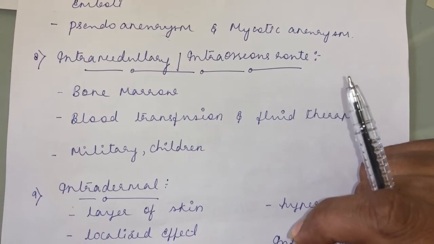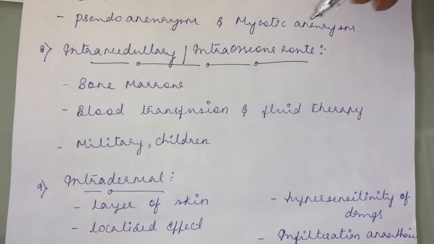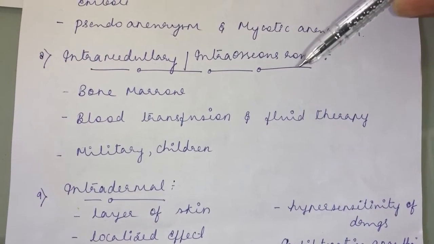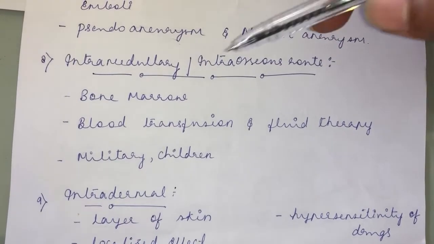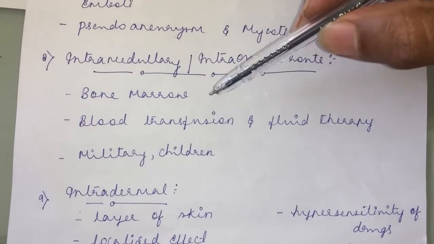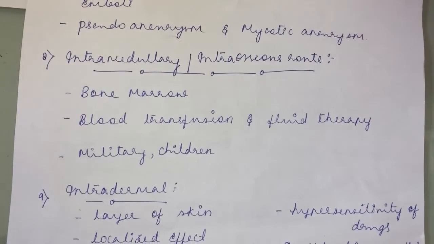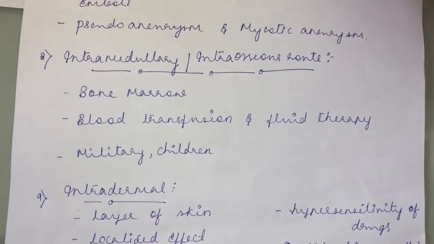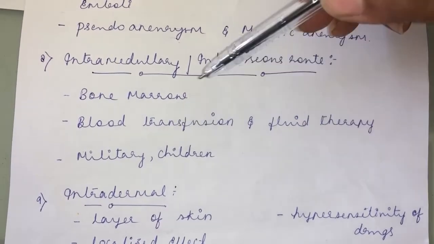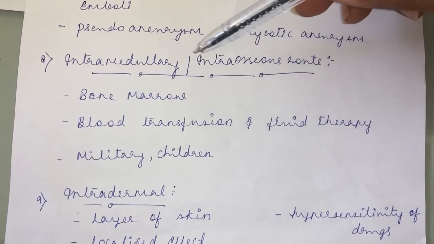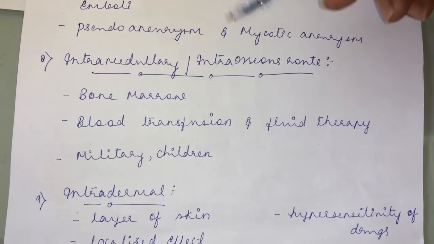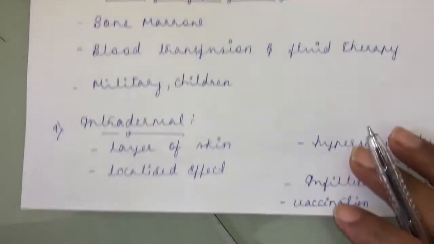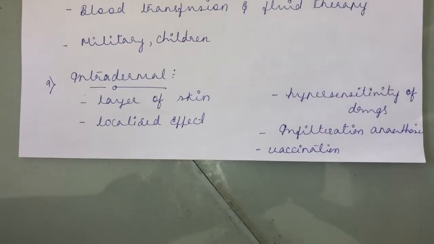In the feet also they will search for a vein in the case of a cancer patient. If the vein is collapsed, there is no other way to go, so they will go for the intramedullary, intraosseous route for fluid therapy and for administration of anti-cancer drugs. And in the military, and in children, they generally go for the intramedullary, intraosseous route if the intravenous route is not accessible. Then intradermal, so I told you intradermal.